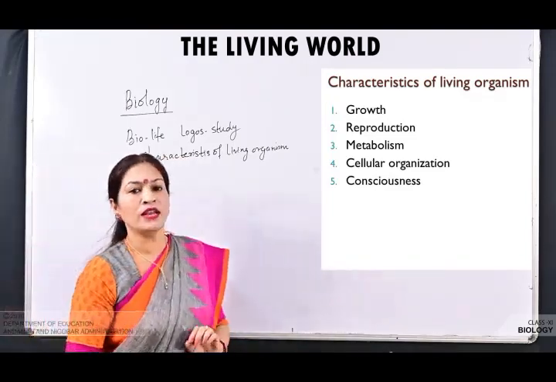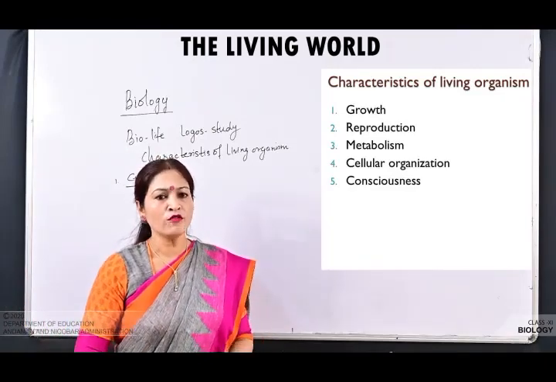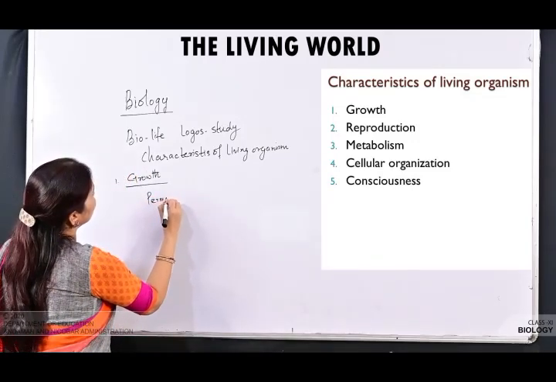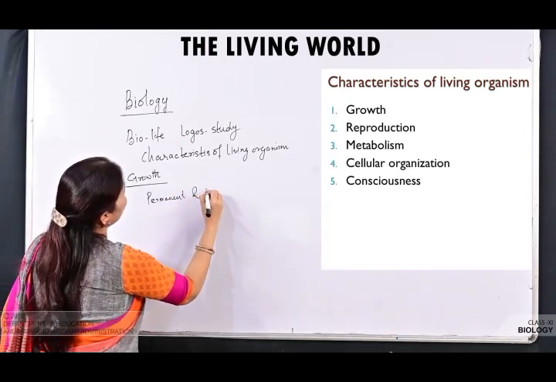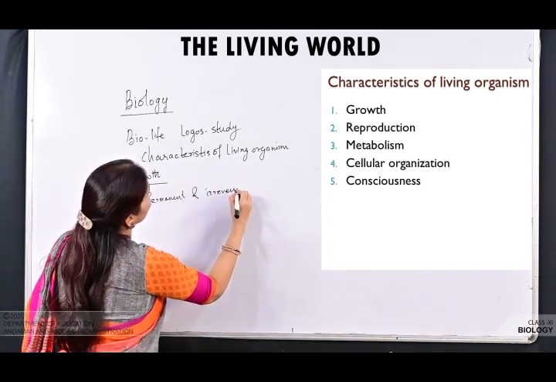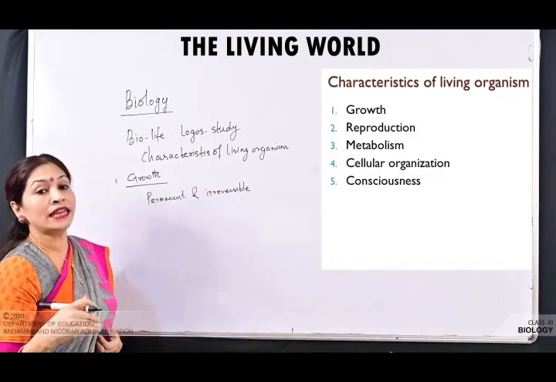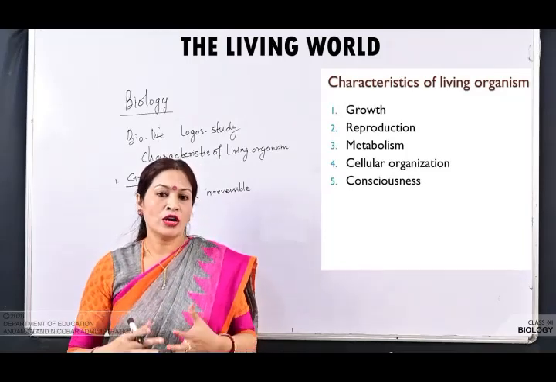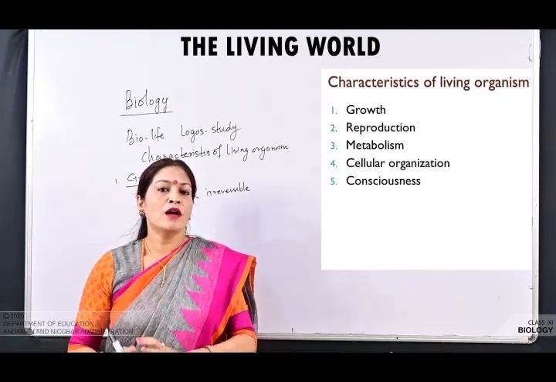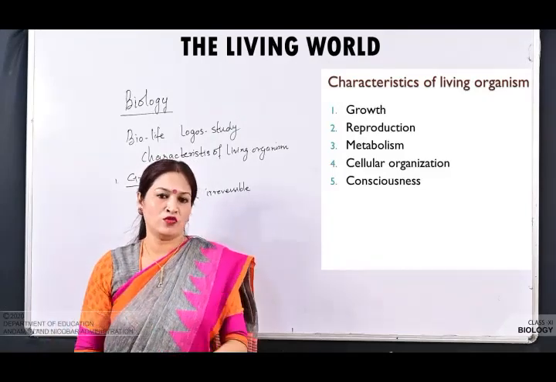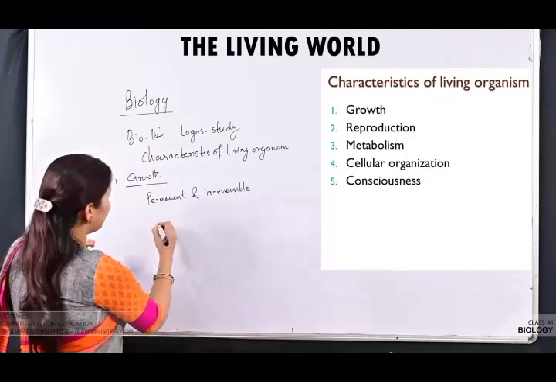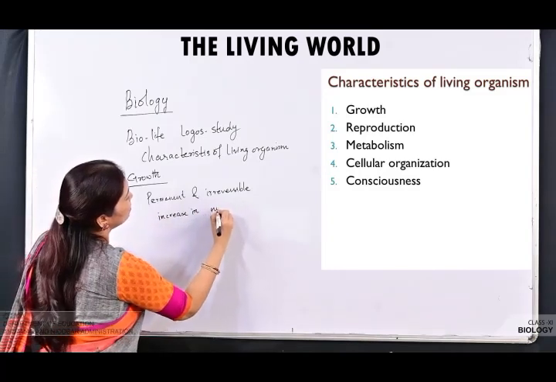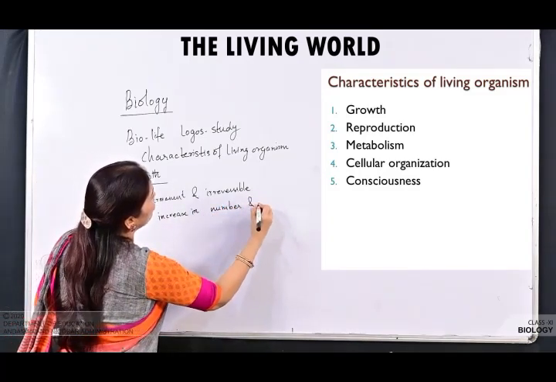Now we know every living organism grows. What is actually growth? Growth is permanent and irreversible increase in the size or the number of the cell, the size of the organ or the individual, which is accompanied by increase in number and mass.